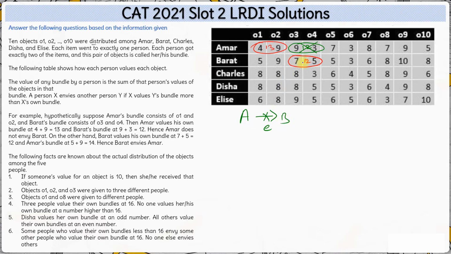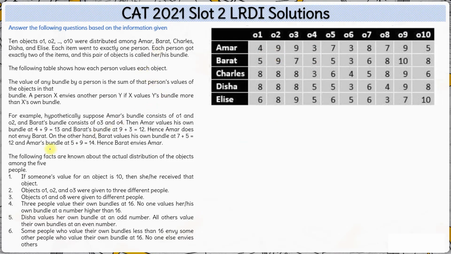But what about Bharat? Let's see. For Bharat, Amar's bundle is equivalent to 5 plus 9, which is 14 points, but he has a bundle which is of only 12 points. That means Bharat does envy Amar. Bharat will envy Amar because Bharat's current bundle has lesser value for him than Amar's bundle. Okay, so this is how we are going to see who envies whom.